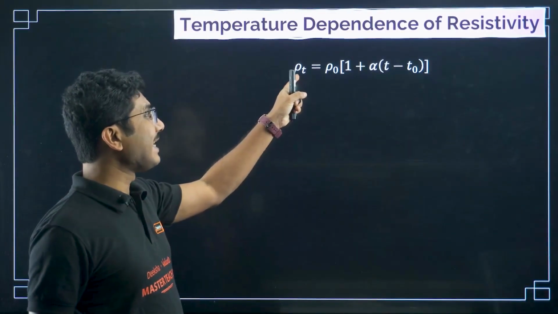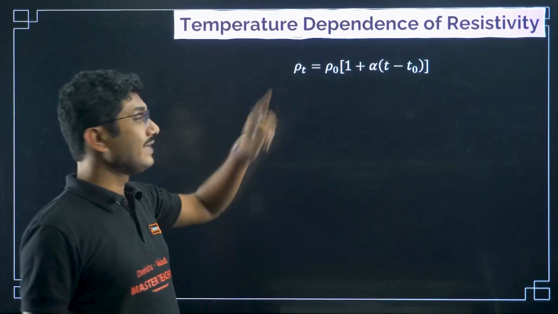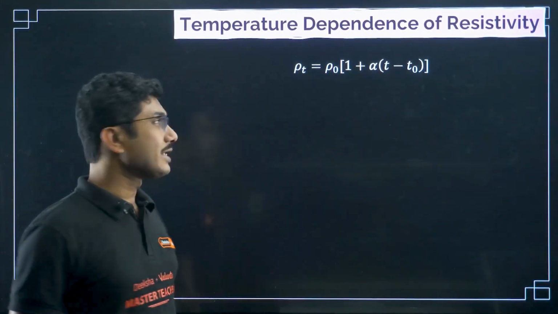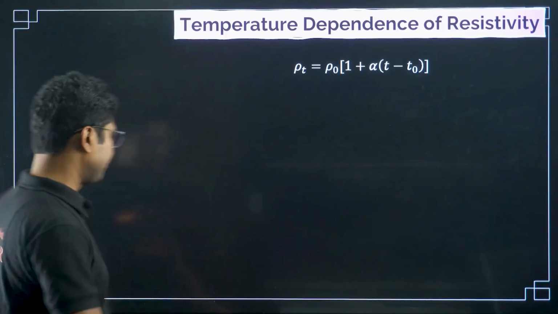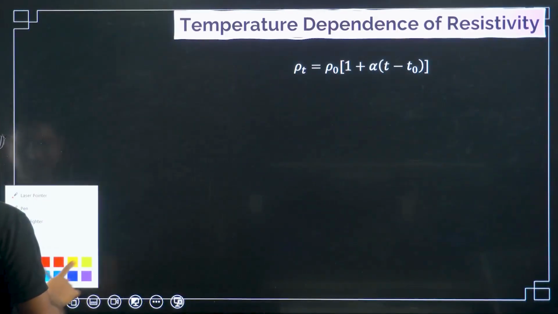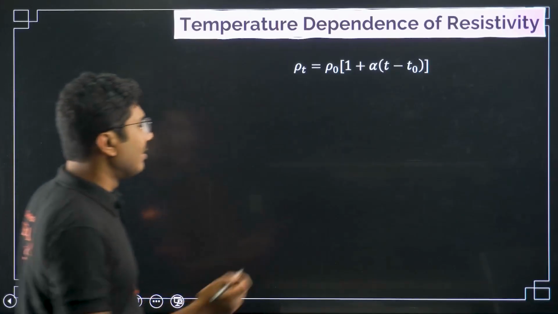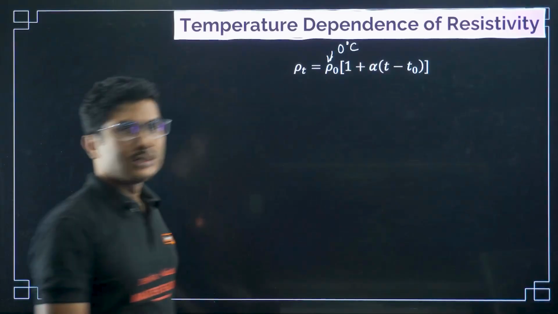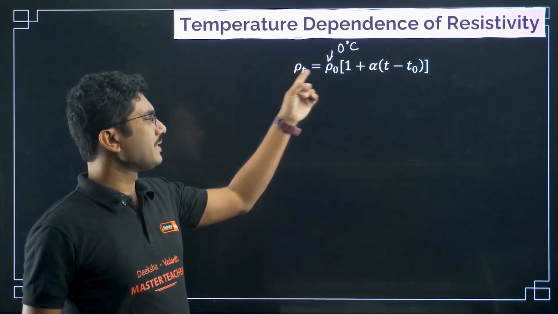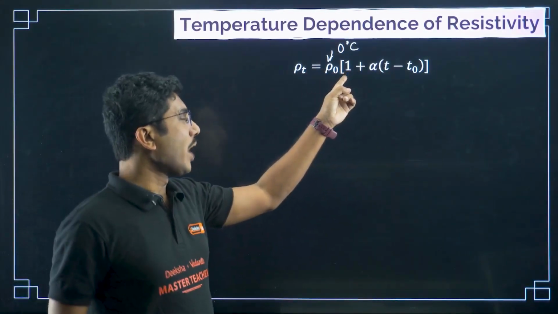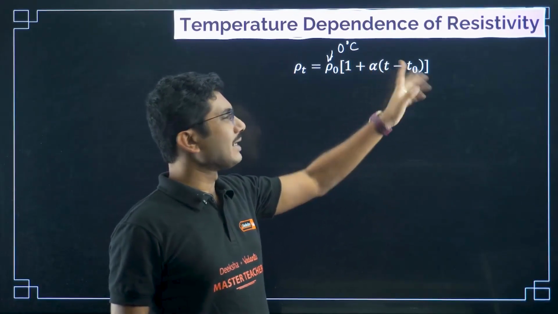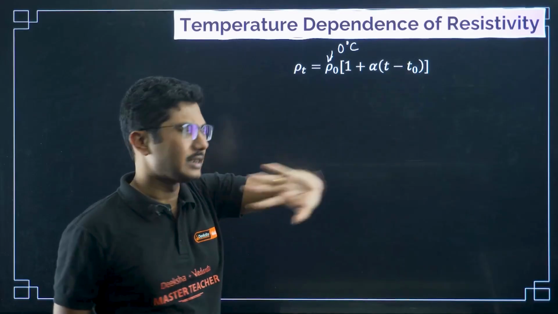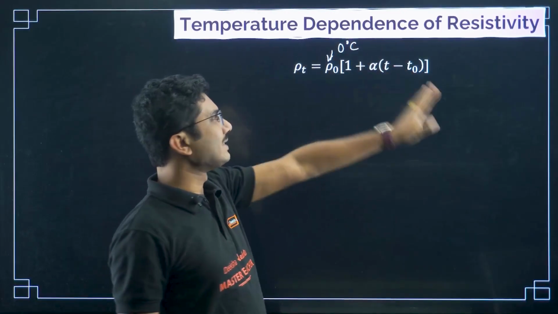The resistivity at any temperature is given by rho naught, where rho naught is the resistivity at 0 degree Celsius. Ideally it should be absolute zero, but for now you can say this is at 0 degree Celsius. So rho t is rho naught times (1 plus alpha times (T minus T naught)). T is the final temperature, and T naught is generally 0 degree Celsius. This is how the resistivity changes.